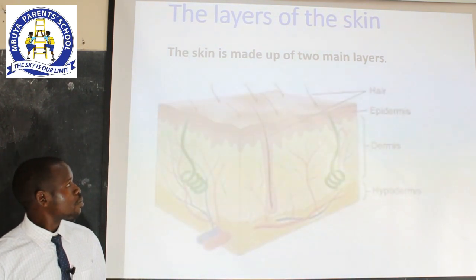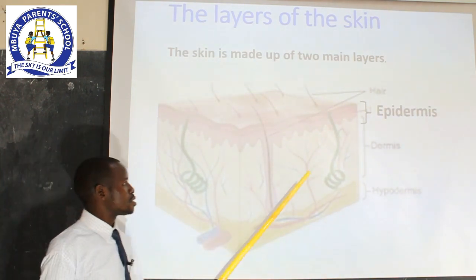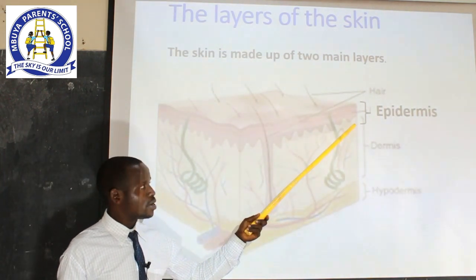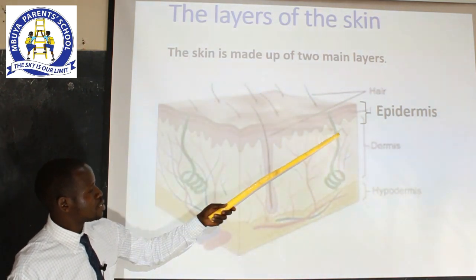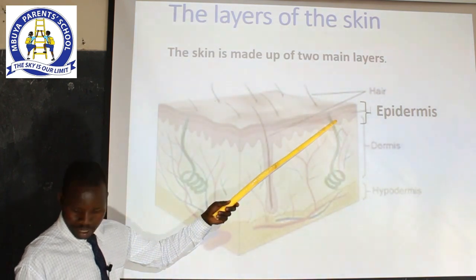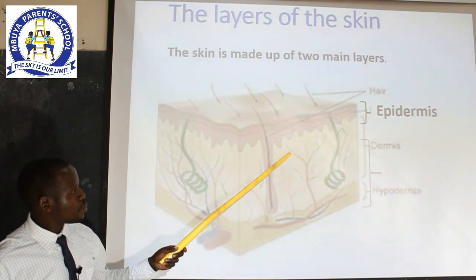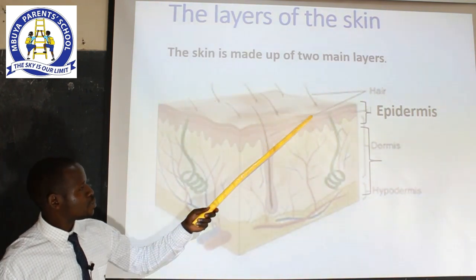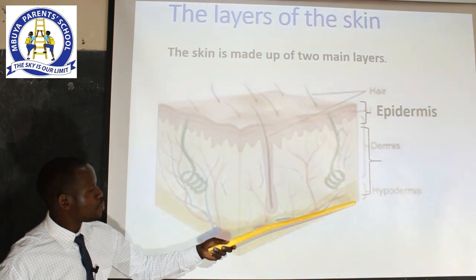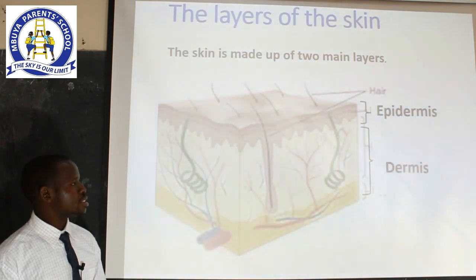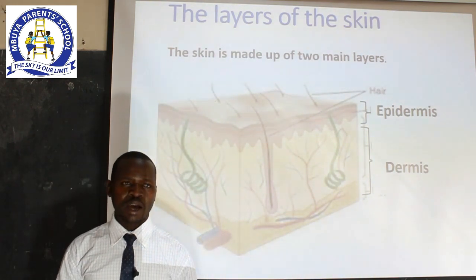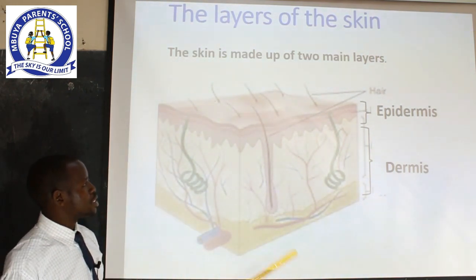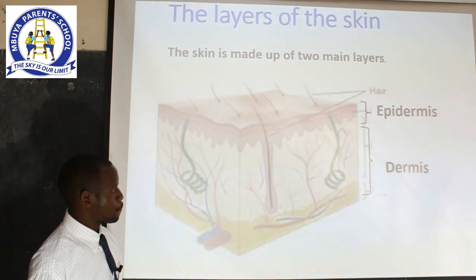One, we have what we call the epidermis, as highlighted there in different colors. I believe, dear learners, you should be able to look at that carefully. And secondly, we have another layer which is found in the inner part of the skin, and that one is referred to as the dermis. Having known the two, please note their spellings carefully.